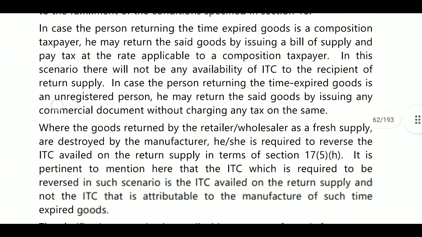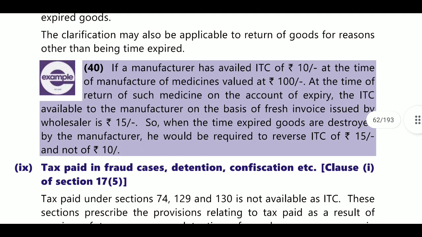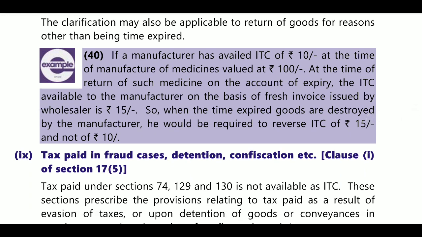Next, this is the same, for example number 40. What is there in example number 40? If the manufacturer has availed ITC of 10 rupees at the time of manufacture of medicine valued at 100 rupees, at the time of return of such medicine on account of expiry, the ITC available on the basis of the fresh invoice issued by the wholesaler is 15 rupees.